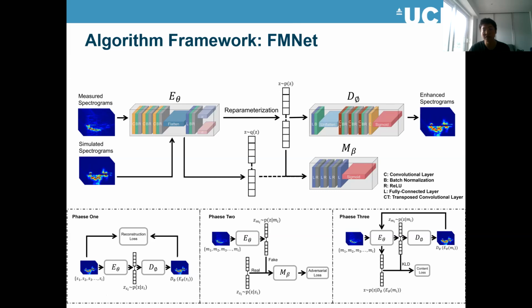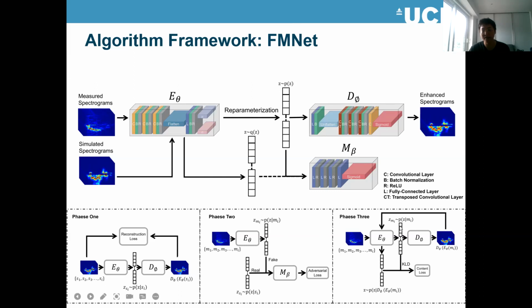Simulated spectrograms and measured spectrograms for the same activities actually contain the same motion information. But because the measured spectrograms contain some noise, the features here and here have some differences. If we can use an adversarial structure to map these different features to the simulated features, we can directly remove those noise and get the clean motion information. This is the basic idea.